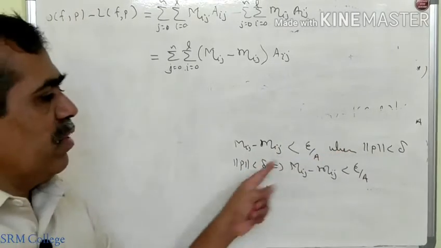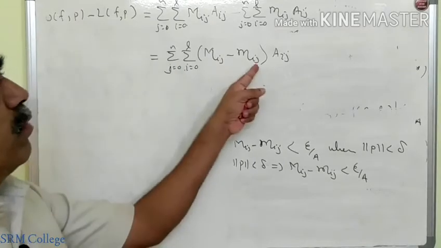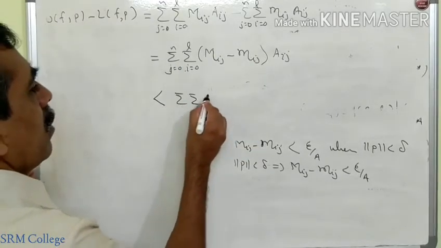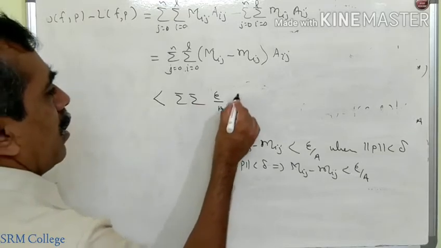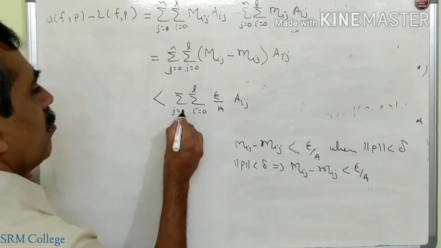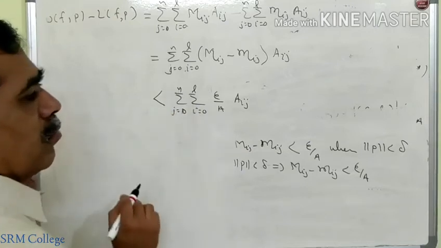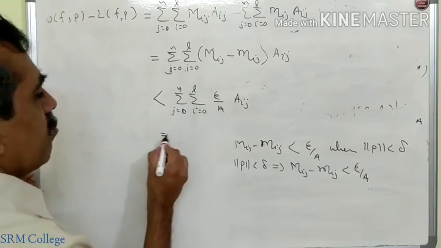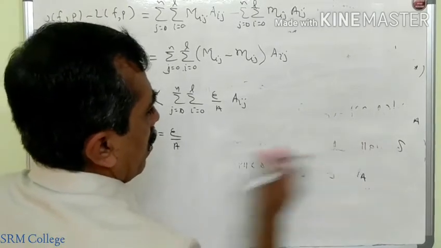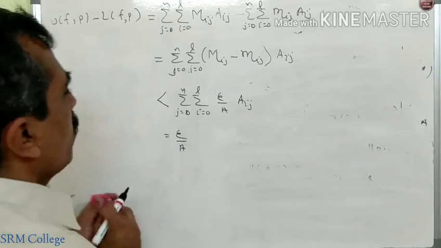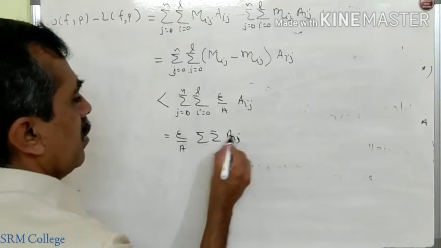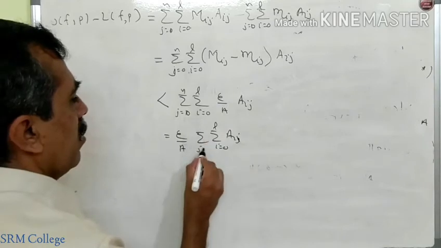But if norm P is less than delta, this difference is less than epsilon by A. So this is less than the double summation of epsilon by A into Aij, i running from 0 to L and j running from 0 to N. Now we take epsilon by A outside: epsilon by A times the double summation of Aij, i from 0 to L and j from 0 to N.